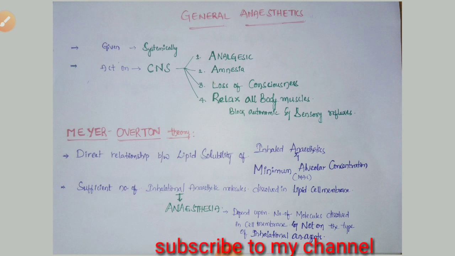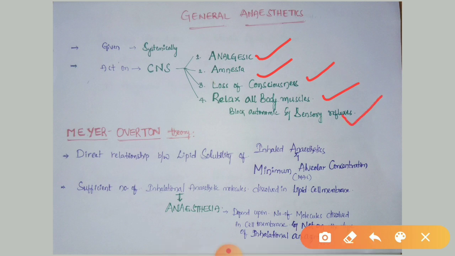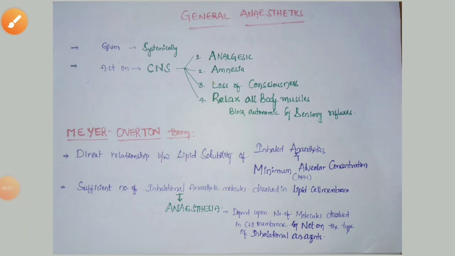General anesthetics are the drugs which are given systemically during surgical procedures. These drugs act on the central nervous system and produce analgesic effect, amnesia, loss of consciousness, relax all body muscles, and block autonomic and sensory reflexes. By using general anesthetics, anesthetic effect will be produced for the entire body.